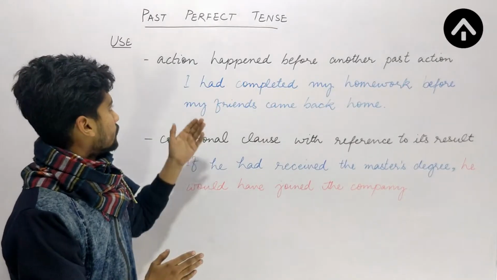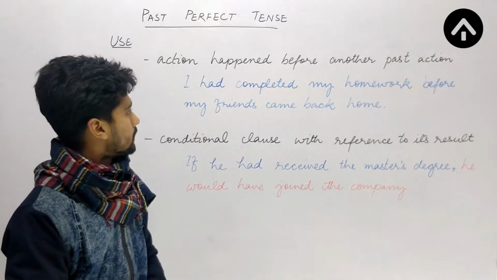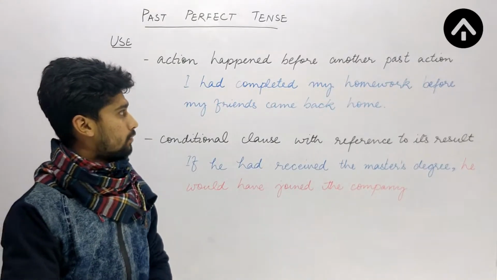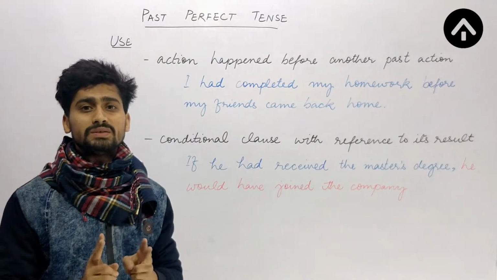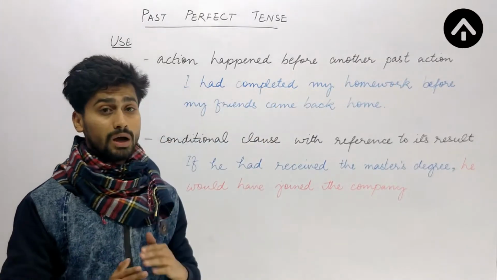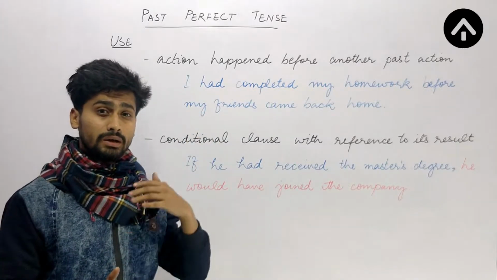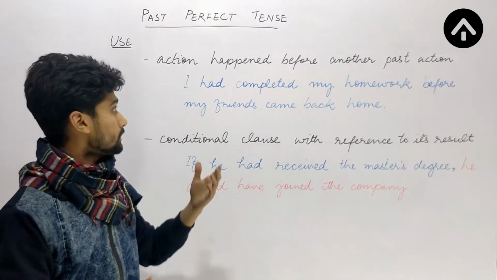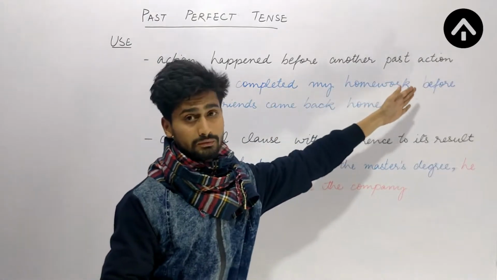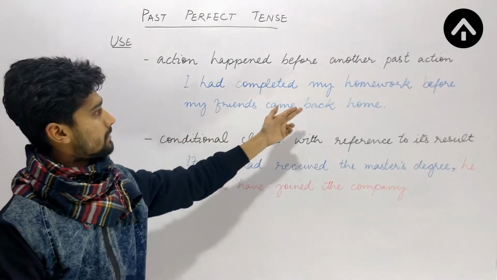Let's have a look at the example. I had completed my homework before my friends came back home. So here two actions happened in past. I had completed my homework. Now can you analyze which action took place first? I had completed my homework, this is the first clause, and the second clause begins from before my friends came back home.